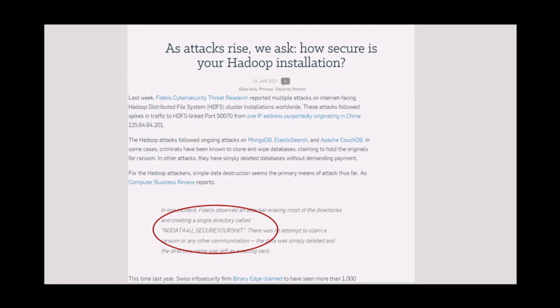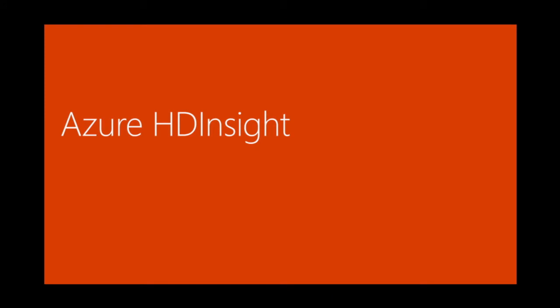But the point being here is that even though this was not severe, many analysts after this incident started investigating which Hadoop clusters are affected and vulnerable. And they found out that about 8,000 to 10,000 clusters worldwide are actually vulnerable today. We don't want your Hadoop installations or your clusters or big data solutions to get affected. And that's why Azure HD Insight has implemented some very cool functionalities which will help you to secure your environments.